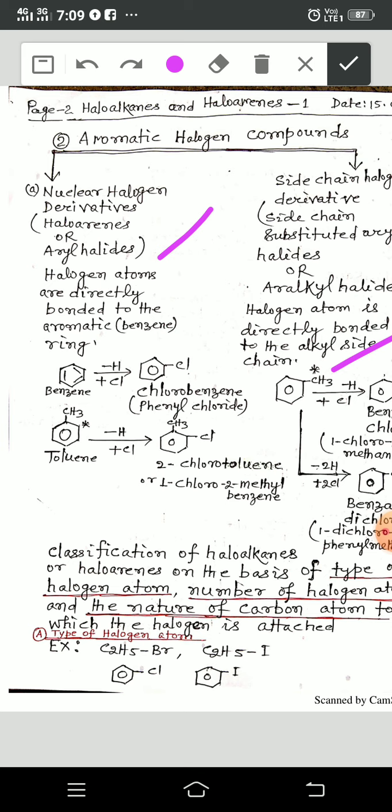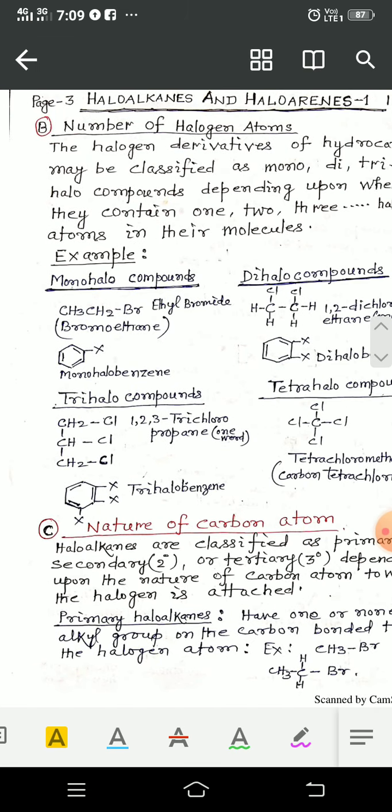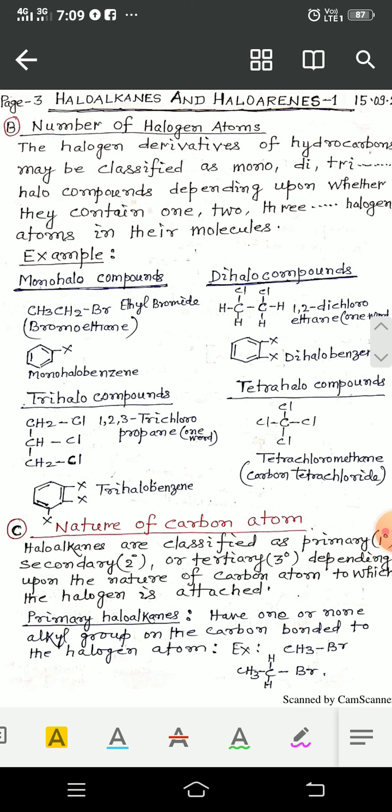Now classification of haloalkanes or haloarenes on the basis of type of halogen atom, number of halogen atoms, and the nature of carbon to which halogen is attached. With the help of the third page, I am showing you.